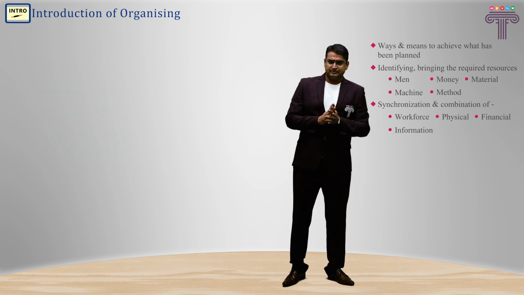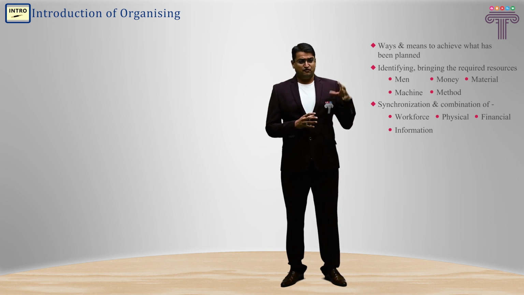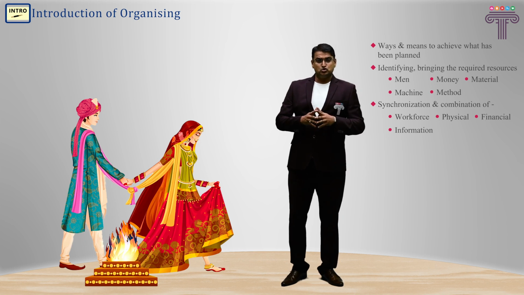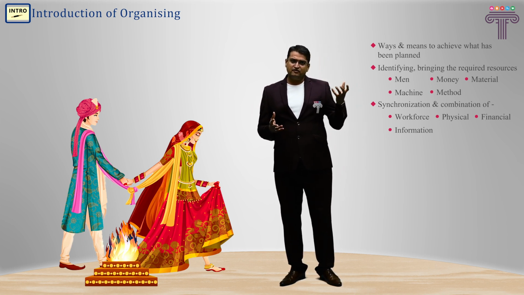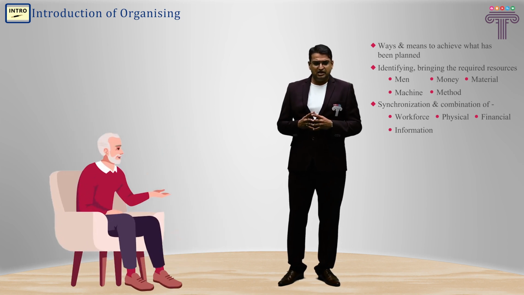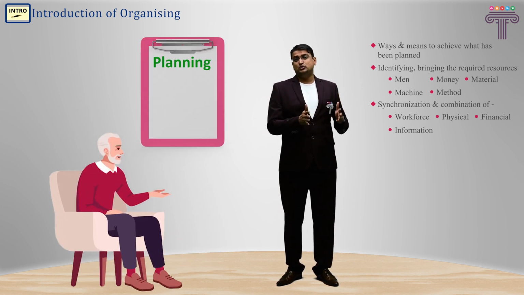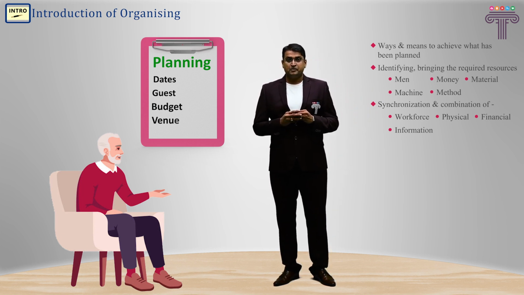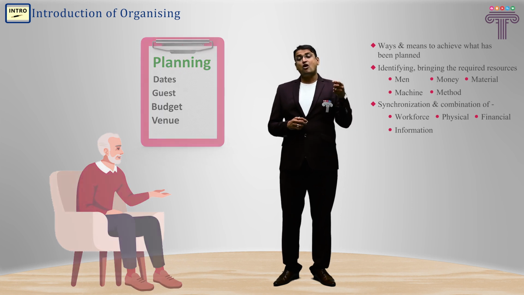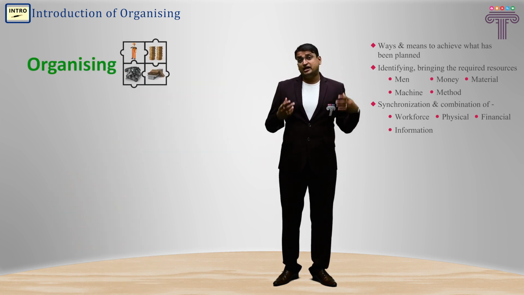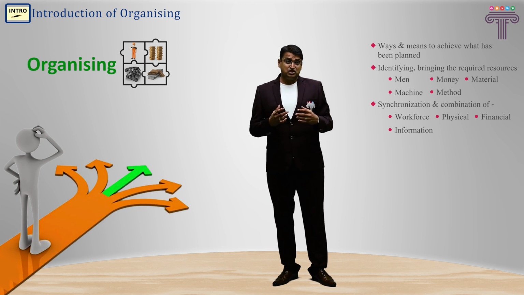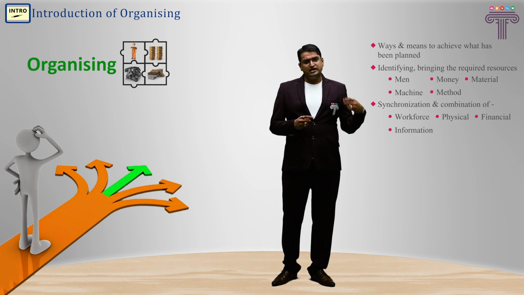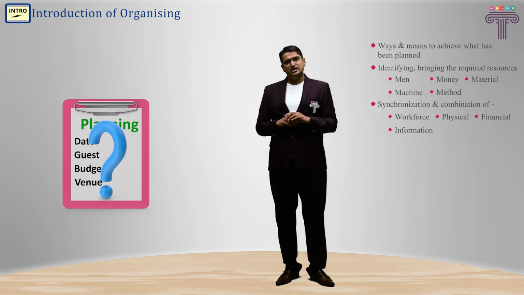Let us take an example. What do you mean by organizing? I'll give you 2 examples of organizing. Well, example number 1: we have a marriage at our place. So what happens? The top management, the father of the family, the grandfather or the elders of our family do the planning. That okay, the marriage will happen at this stage and these men will be the guests, and all sorts of things are decided. Now the next stage is organizing. What is organizing? We try to identify ways and means by which the planned objectives are to be achieved. So, for the marriage, we try to identify how we'll perform all the functions of the marriage.